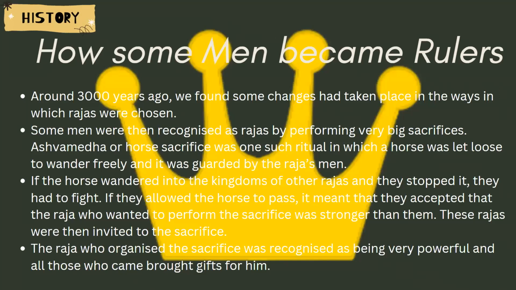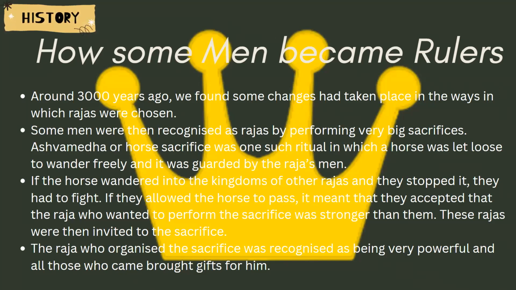Can you recall from the very last chapter how the rulers were back then? So the rulers were called the Rajas on the basis of their work. They did not have any kind of an army. They did not have any kind of a palace. They did not collect any kind of taxes. Also, their son did not succeed the throne just because their father was a Raja.